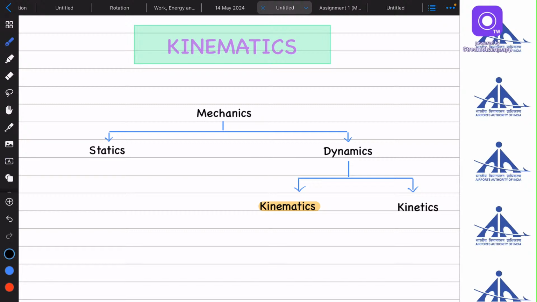According to the polls, I'm starting with the chapter kinematics. Before starting with kinematics, let's have some basic information about physics. So what is mechanics? Mechanics is the branch of physics which deals with the motion or the position of an object or a body in space. Space means x, y, z and time t. Further, mechanics has two parts, statics and dynamics.